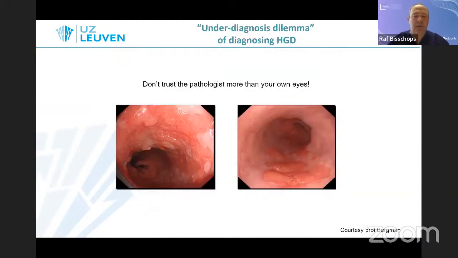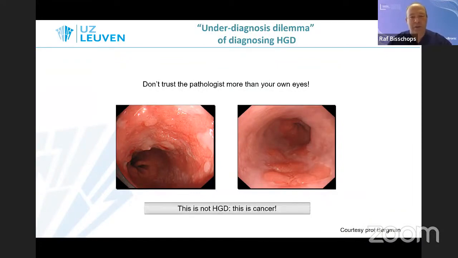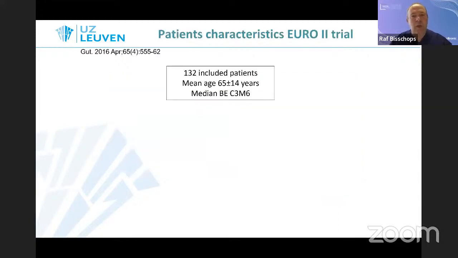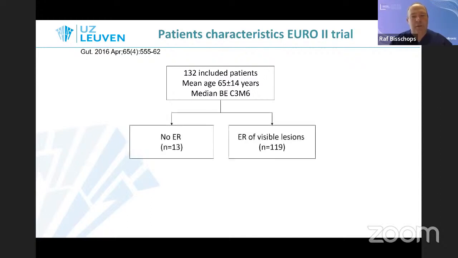On the other hand, if you see something like this, where there's clearly a visible lesion, you should not underdiagnose this as potentially only high-grade dysplasia, because it's cancer until proven otherwise. I think this is the key of selecting patients for the correct treatment in case of dysplasia and Barrett's esophagus. Because the very first thing to do, if you find a visible lesion like this, as mentioned in every Barrett's guideline, is that it should be removed by an endoscopic resection technique. If we look at the success of the EURO2 trial, for instance, and other RFA trials, one of the key factors is the removal of all these lesions. So the high success rate depends on this.